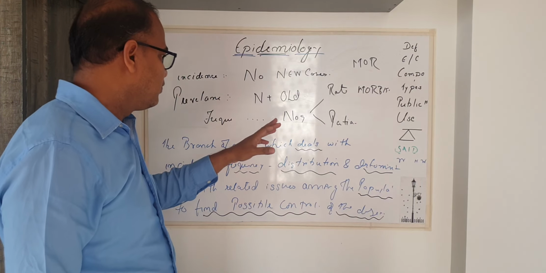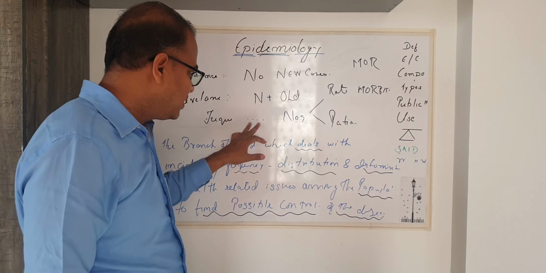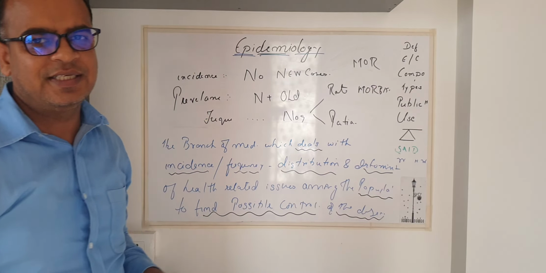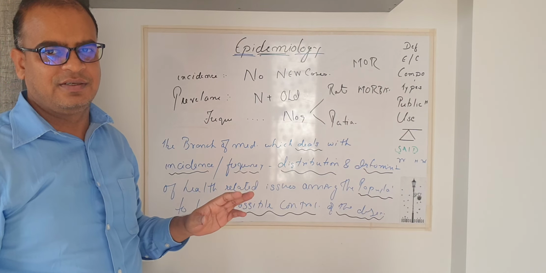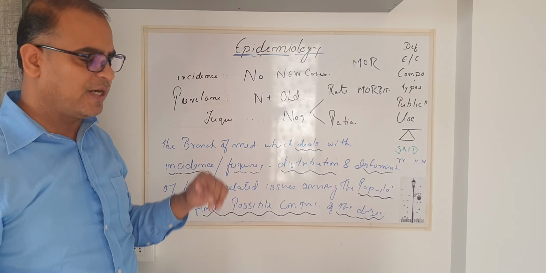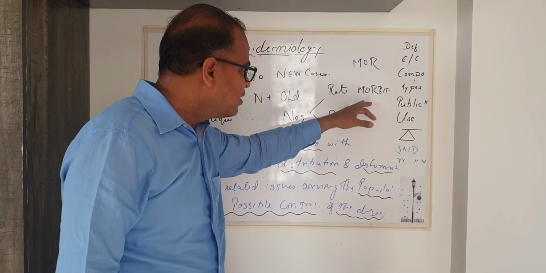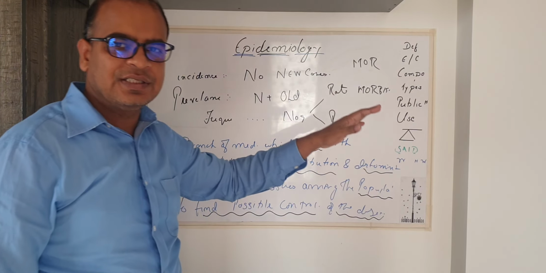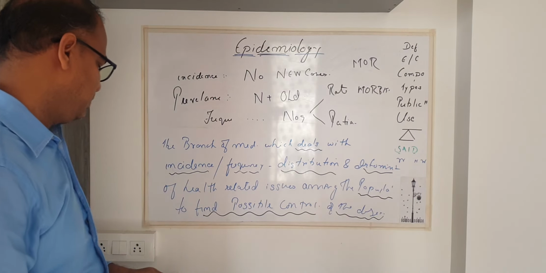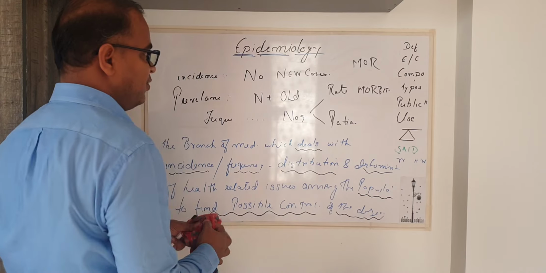Now, frequency is nothing but numbers. Remember this. Now, what is mortality? Mortality is number of deaths in a given population due to the outbreak of an infection. Morbidity means number of cases in a population. Right? Okay. Let's understand the next word, that is distribution.